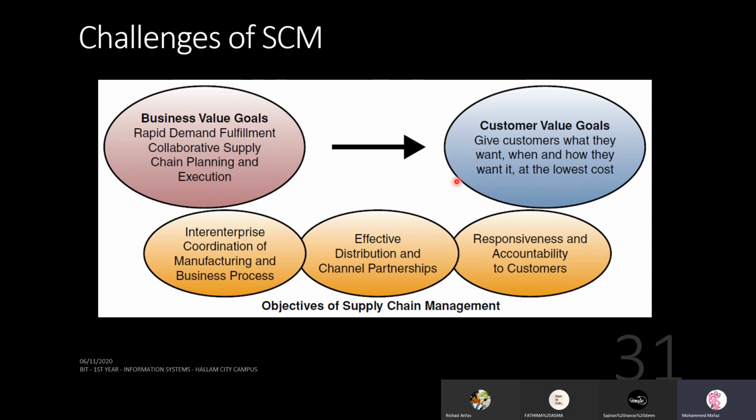So to meet this challenge, you have to meet some objectives: inter-enterprise coordination of manufacturing business processes, effective distribution and channel partnerships, responsiveness and accountability to customers. So these objectives need to be met if you want to make your business goals meet the customer value goals.